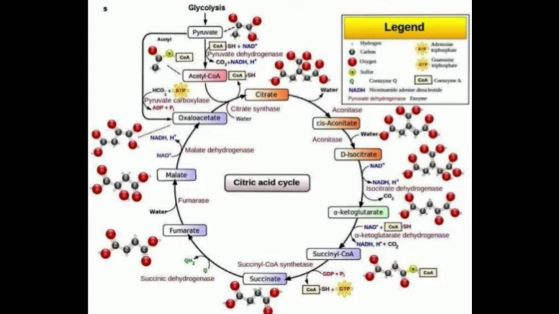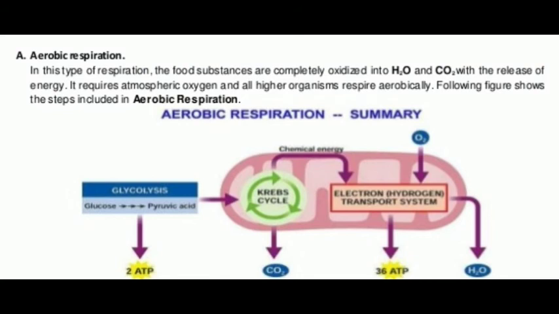Now after that, fumarate gets converted into malate, and malate gets converted into oxaloacetic acid. Thus the whole cycle is complete, and NADH and FADH2 are linked to the electron transport system and the formation of ATP by oxidative phosphorylation. Clear?